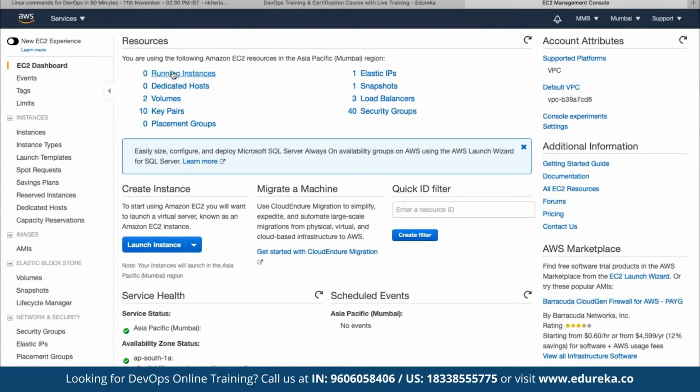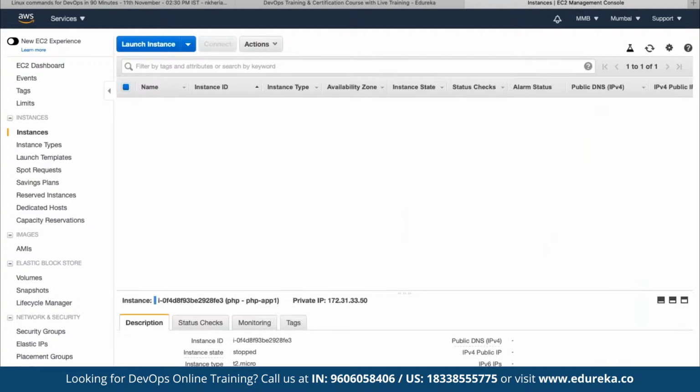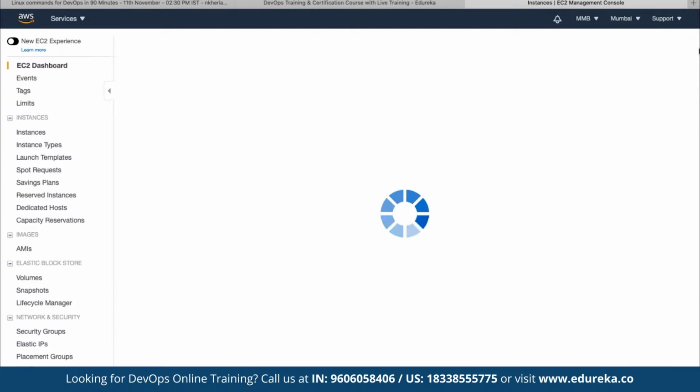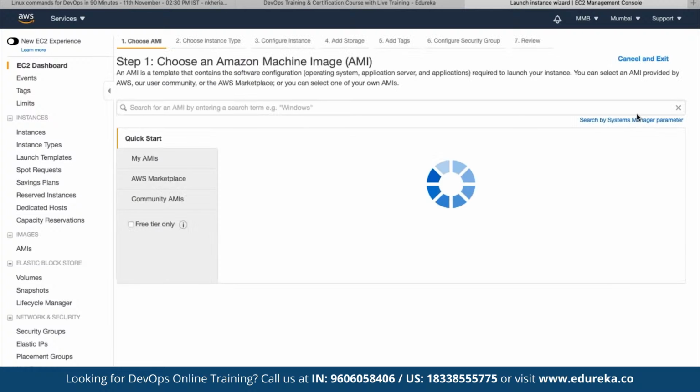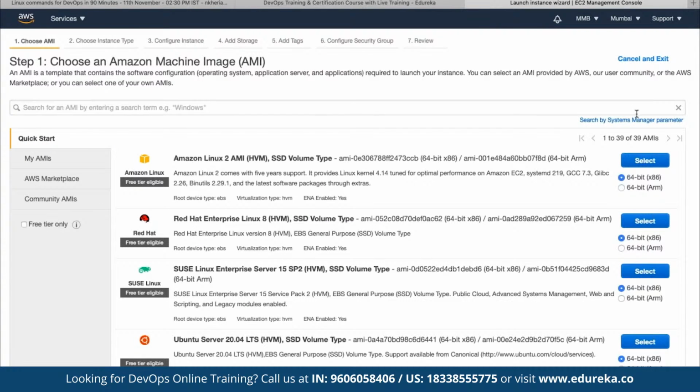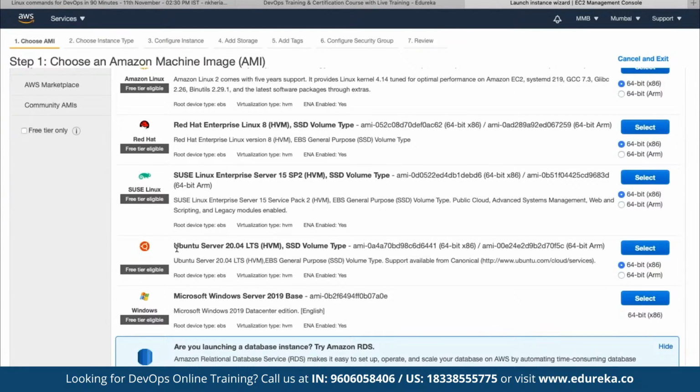So here we can click on running instances to see the list of all the running instances in our account. We can click on launch instance. Basically, when we are launching any instance in our cloud platform, we can choose the environment, that means in which environment we want these instances to be deployed. Let's say here we want to deploy the instance running on top of the Ubuntu distribution. Ubuntu is also a type of Linux distribution. In Linux, there are multiple distributions available. We can deploy OpenSUSE, Ubuntu, Debian, Fedora; depending upon the requirement, we can choose the distribution accordingly.